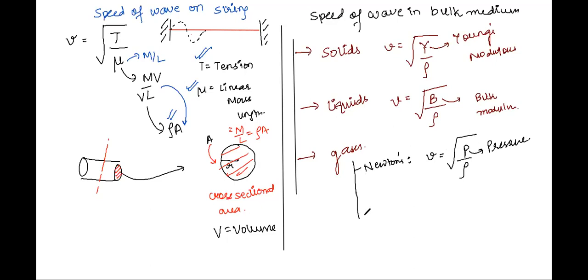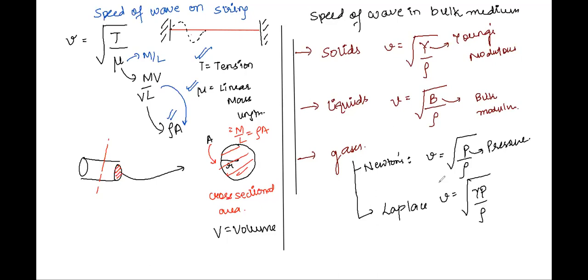Then another scientist came, Laplace. Laplace said that in Newton's formula, I'll just add one term, gamma. Do you remember from the thermodynamics chapter what gamma is?